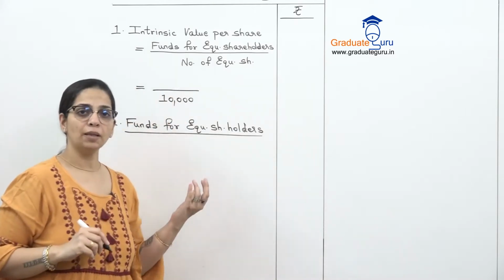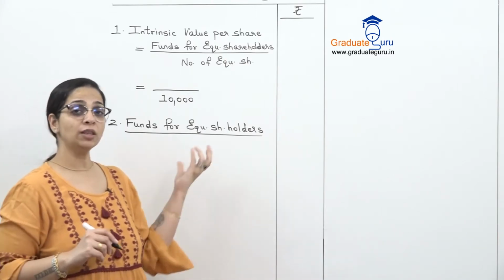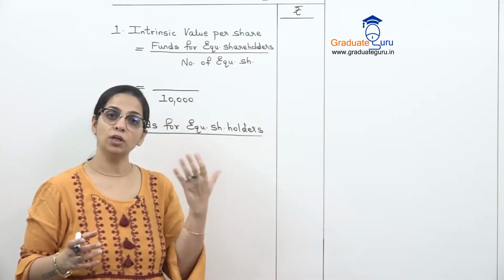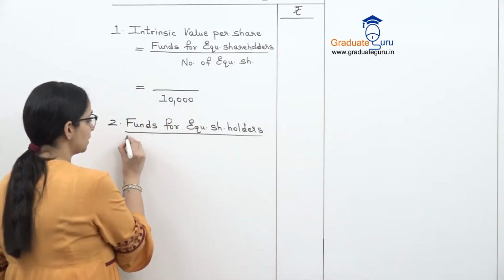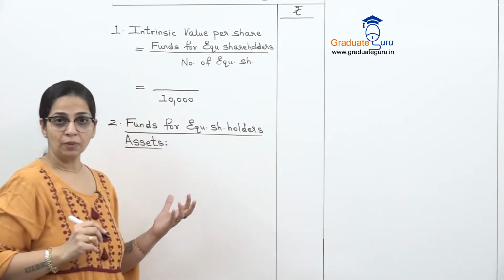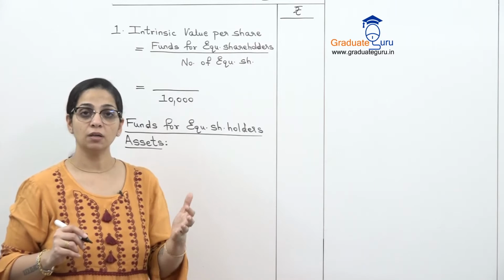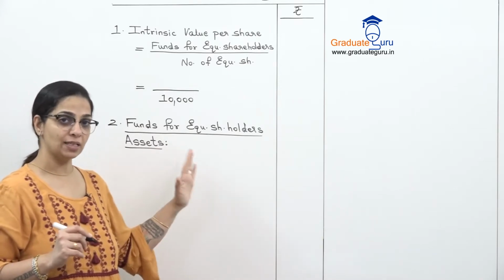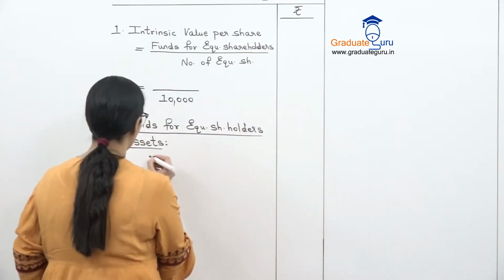Now this is nothing but the capital which belongs to the equity shareholders. What does this mean? That in case on this date the company closes down, then what is the amount which the equity shareholders will get from the company? That is what this amount will tell us. Basically, this is nothing but our assets minus liabilities. Assets minus liabilities including everything which you have to pay to the outsiders, which also includes your preference shares. So let's see how we are going to calculate. One by one, I'll take the assets. We'll make a list of assets and subtract the liabilities. So asset side, we'll start with land and building.